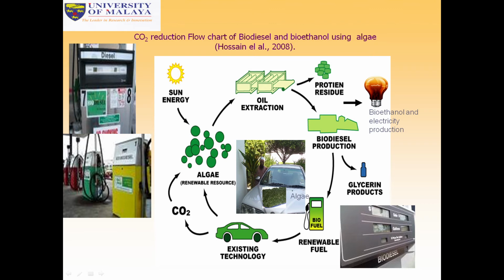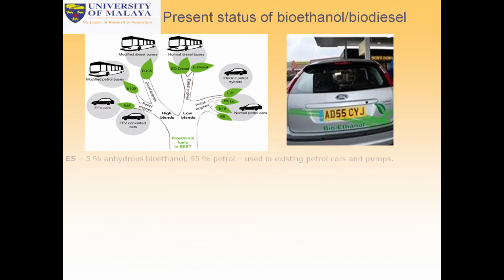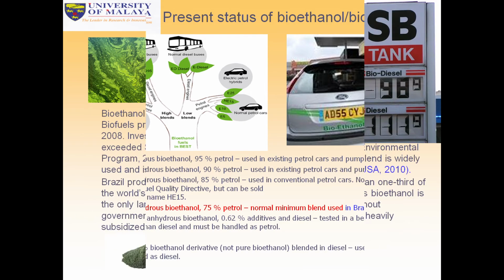So these are the topics we can see here. Now, the present stage of bioethanol and biodiesels. In Norway, they produce benzene 95, but they use 5% bioethanol in the car. Other countries also use 5%, 10%, 15%, 20% bioethanol. Diesel also, e-diesels, 7%, 8%. They are using them by making some modification of the engine.